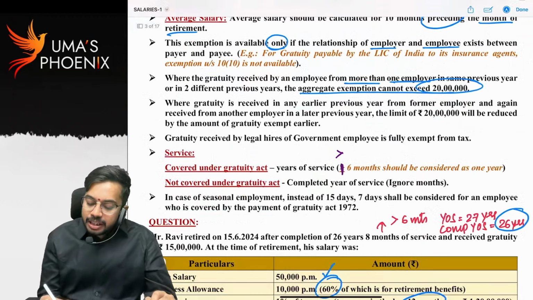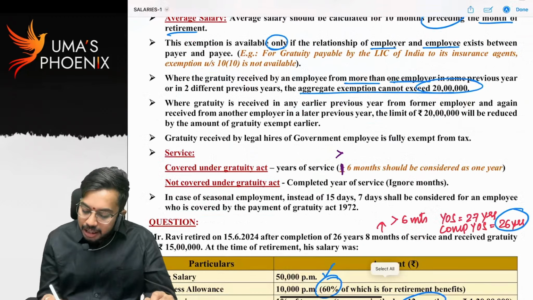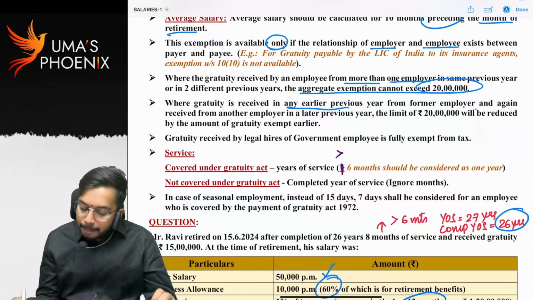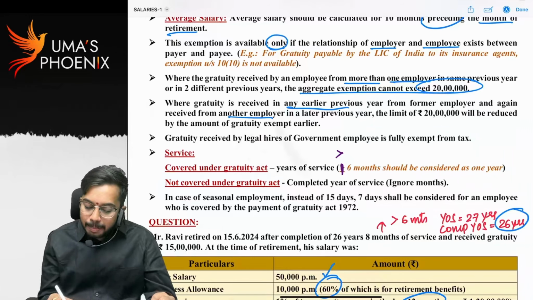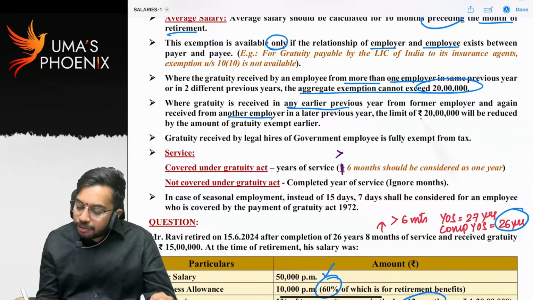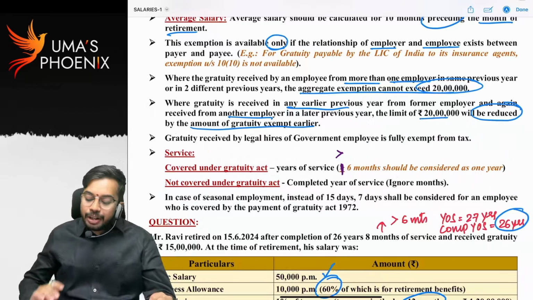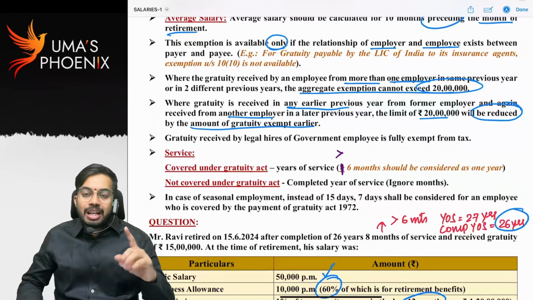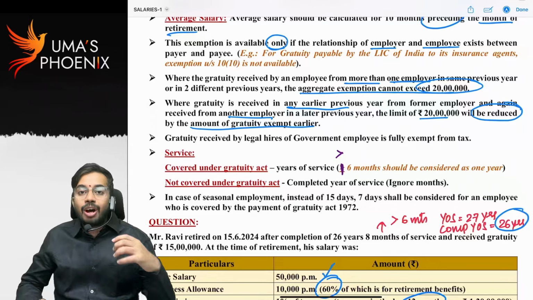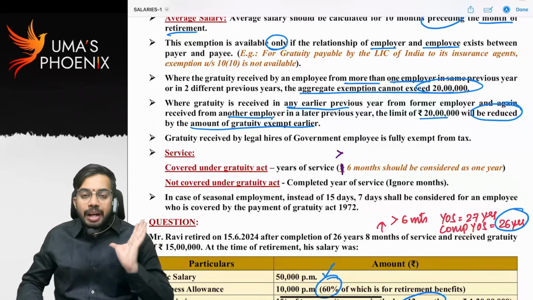Where gratuity is received in any earlier years from a former employer and again received from another employer in a later year, the limit of 20 lakhs will be reduced by the amount of gratuity exempt earlier. I already told you, right? Whatever gratuity exemption was already claimed should be reduced in the calculation of gratuity exemption for the second time.